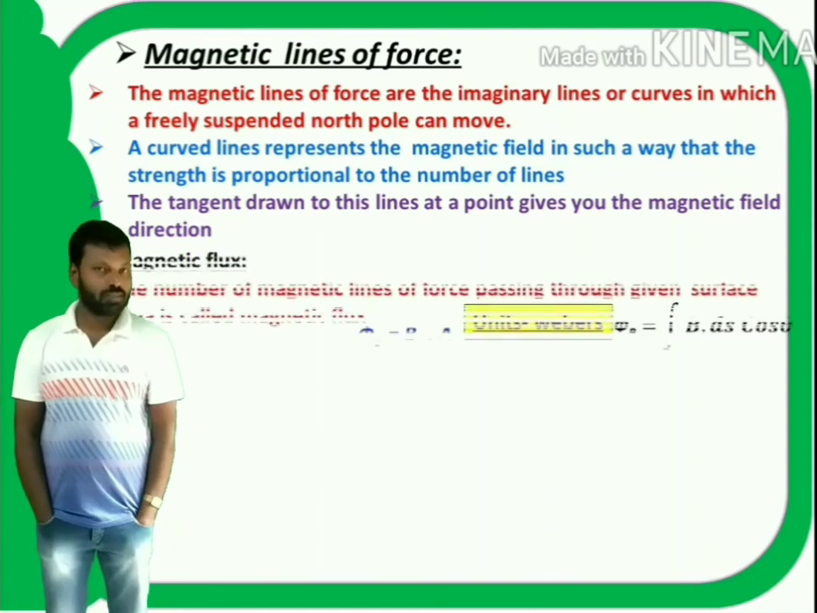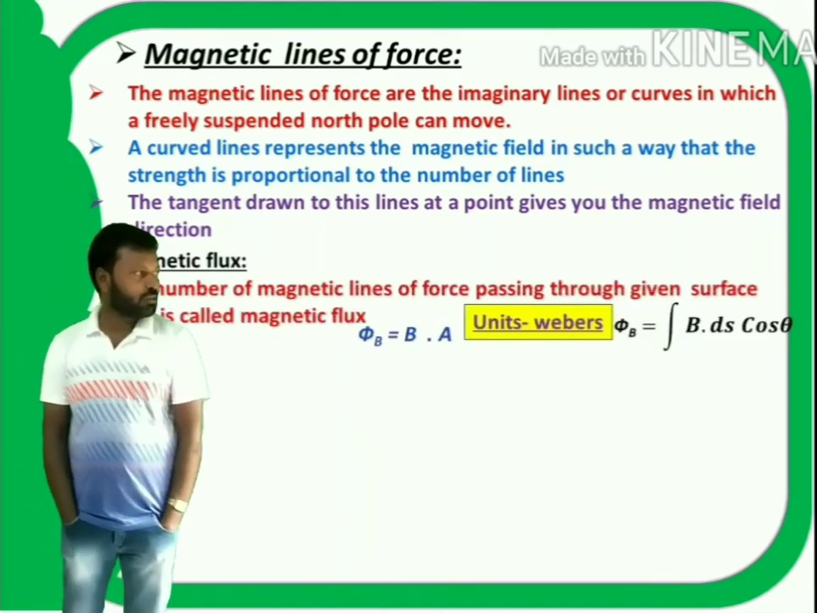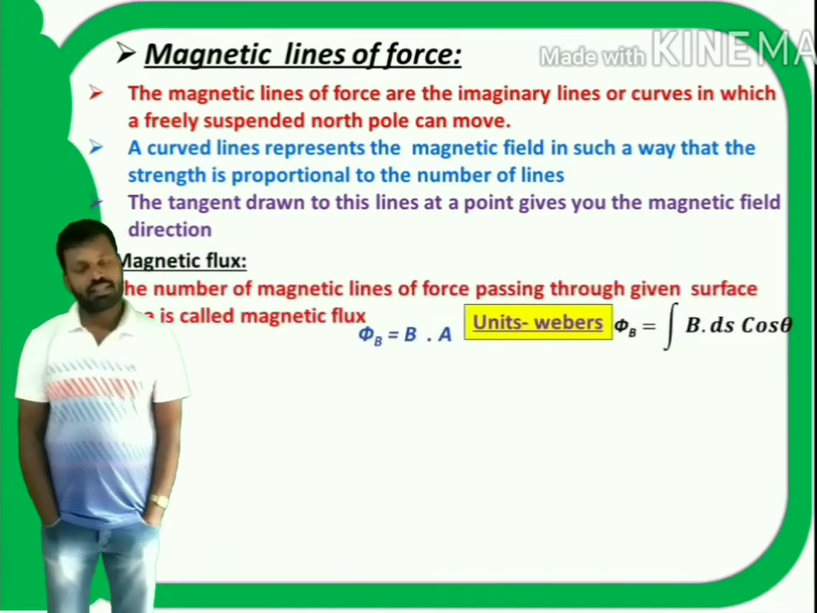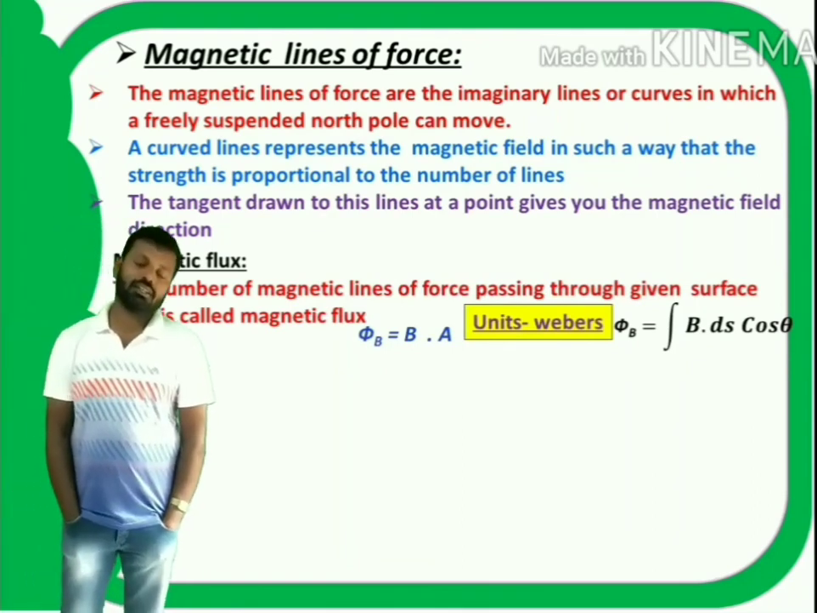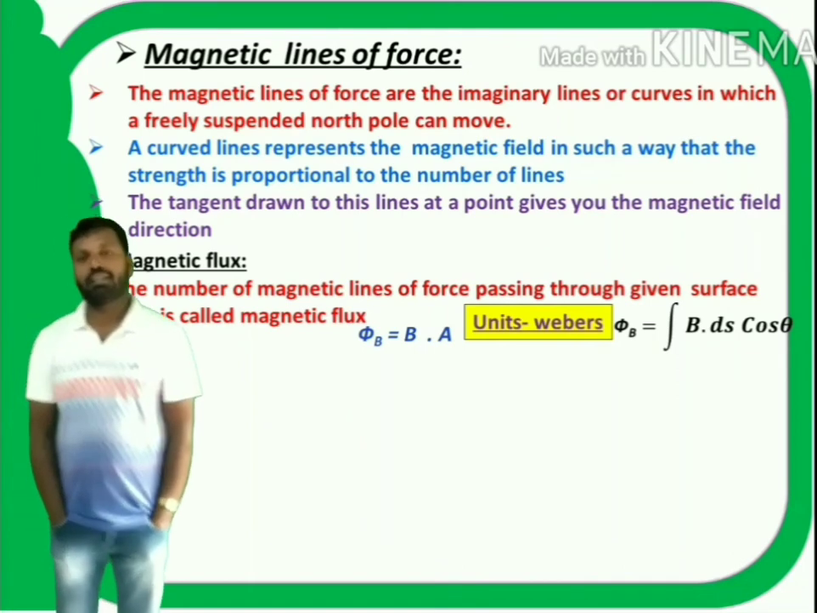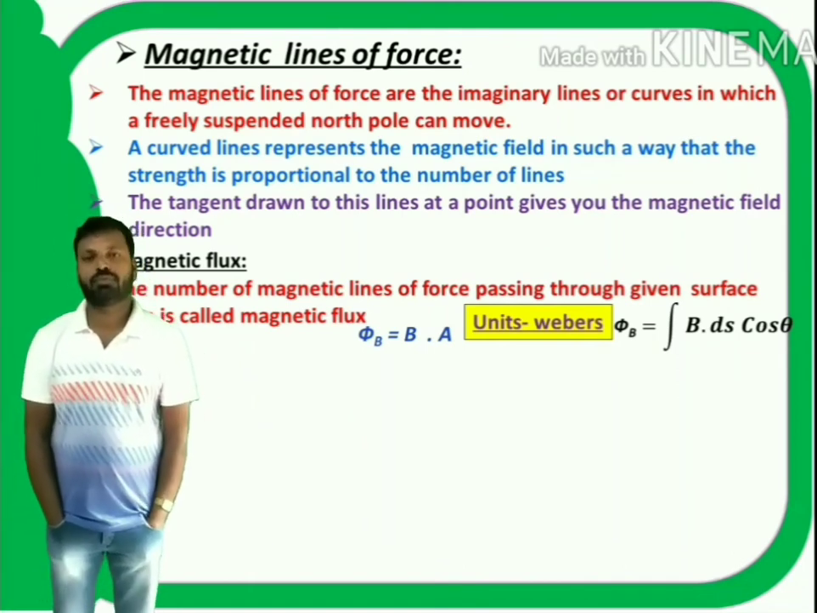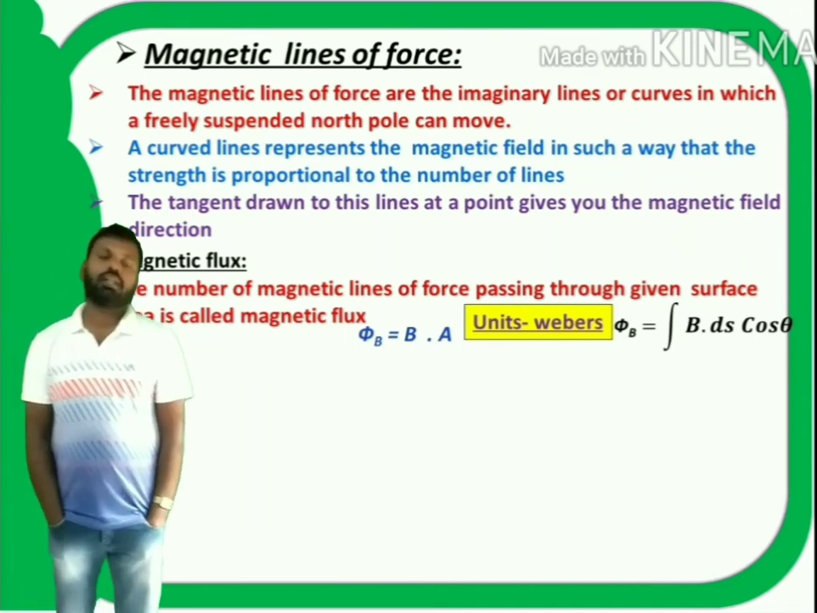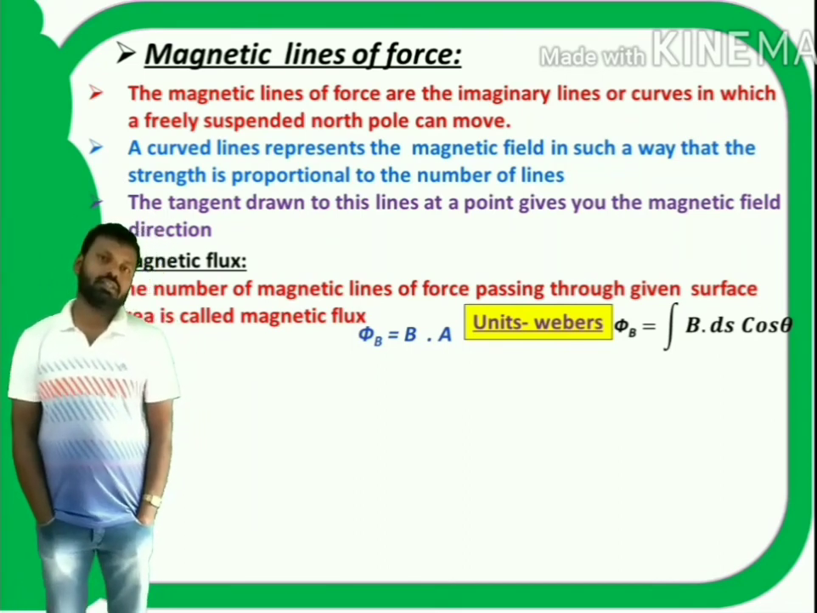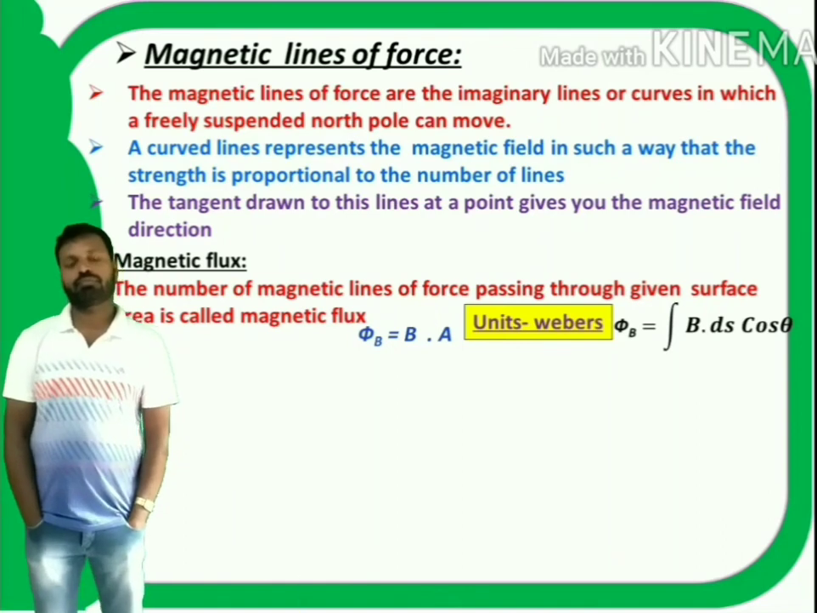Next, magnetic flux. What is magnetic flux? The number of magnetic lines of force passing through a given surface area. It is denoted with phi b is equal to B dot A, scalar product of magnetic induction and area, B dot A. What are the units? Webers. We can write phi is equal to integral B ds cos theta.